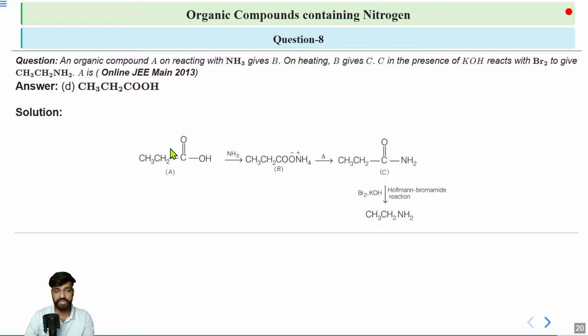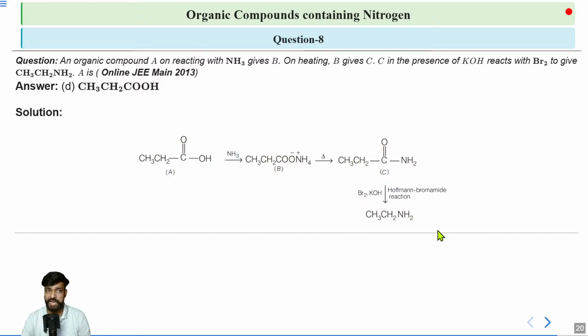This acid that you are seeing, it will donate one proton onto the NH3, and that will result in the formation of a salt, which is CH3CH2COO minus and NH4 plus. Now on heating this salt, you will just remove one molecule of water, that means H2O, and that will give you the corresponding amide. Lastly, you can just treat it with Br2/KOH to give us the corresponding primary amine.